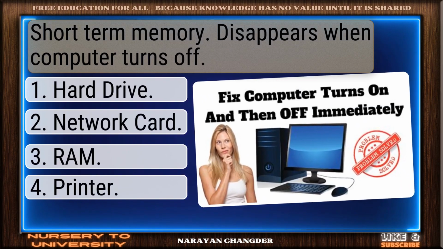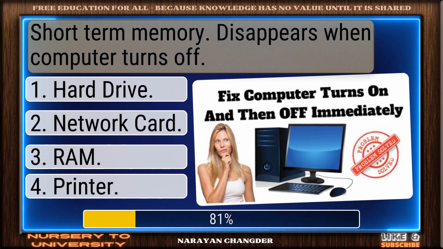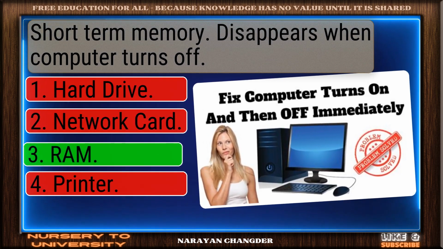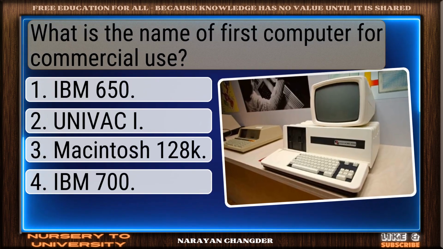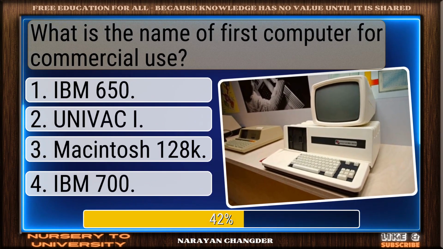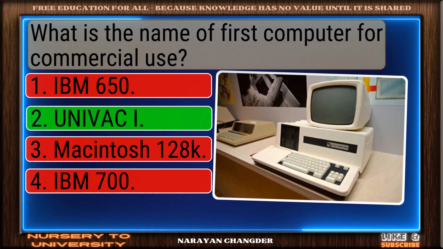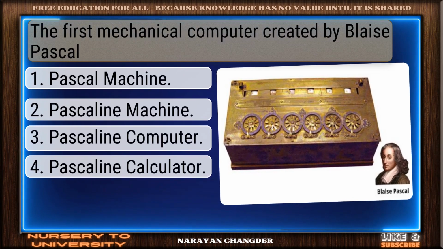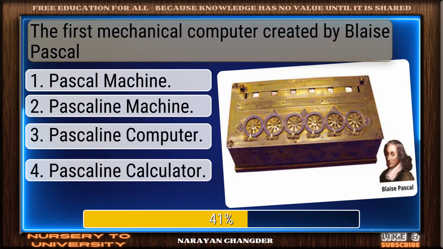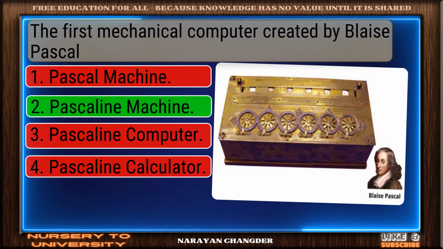Short-term memory disappears when the computer turns off. Well picked. RAM is correct. What is the name of the first computer for commercial use? Great thinking. UNIVAC I is right. The first mechanical computer created by Blaise Pascal? Exactly. Pascaline machine makes sense.